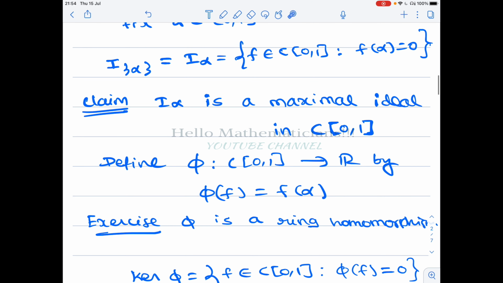Now we claim that this ideal I alpha, which consists of functions that vanish at alpha, is a maximal ideal in C[0,1]. So we will prove that C[0,1] modulo this ideal is a field. That will imply that this is a maximal ideal, because R by I is a field if and only if I is a maximal ideal. That is our idea of proof.